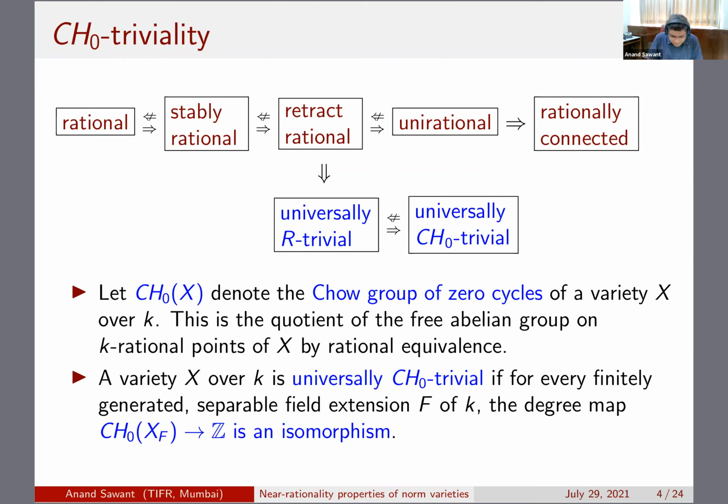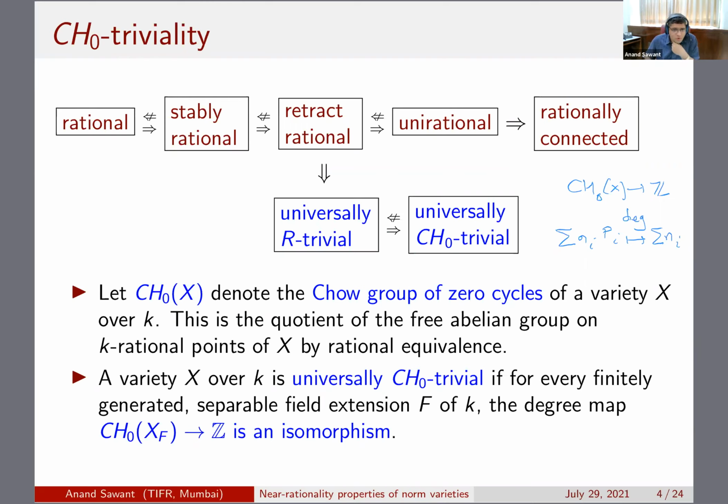If you take a general element, it would be a formal sum, the summation of n_i times p_i, where p_i is a rational point, and you send it to the sum of the n_i. This is the so-called degree map, which goes from Chow zero of X to the integers. And you can ask if this map is an isomorphism. You say that your variety is universally Chow zero trivial if for every finitely generated separable field extension of the base field, the degree map after base change is an isomorphism.